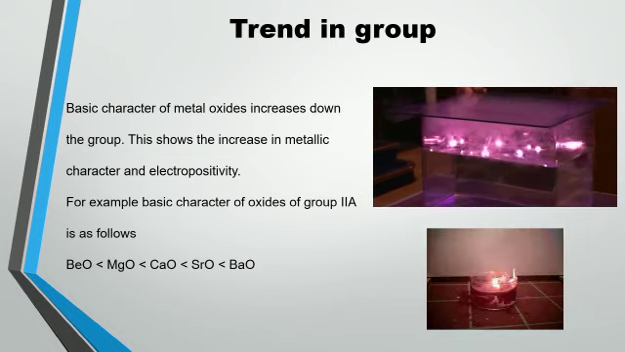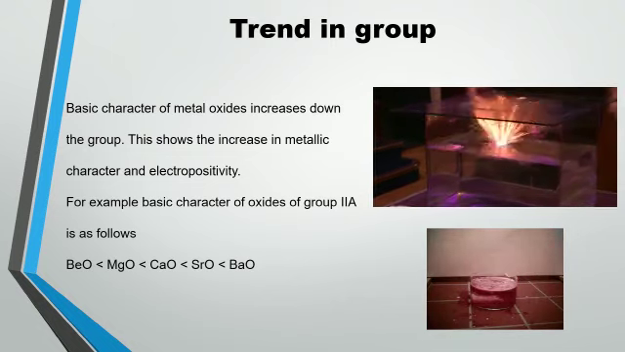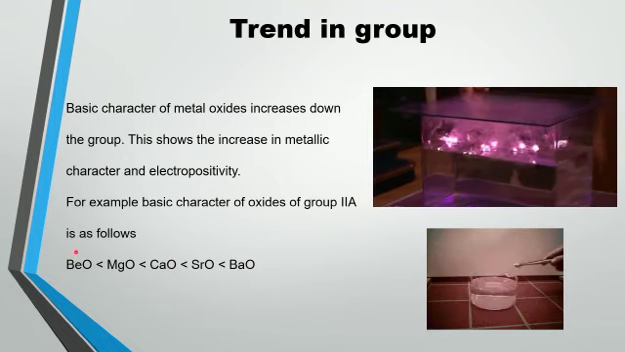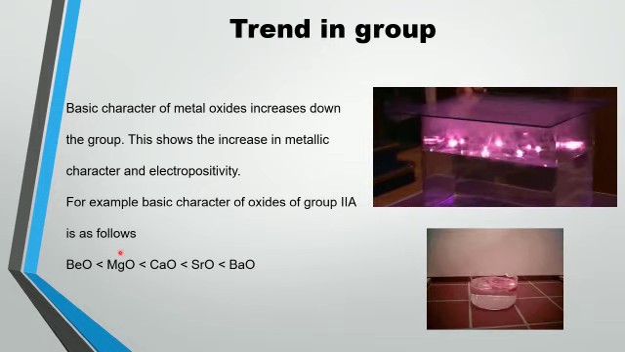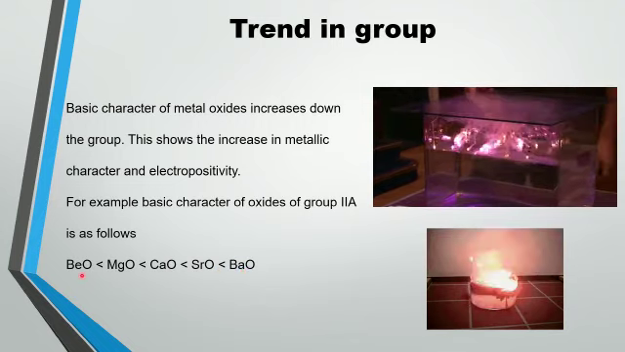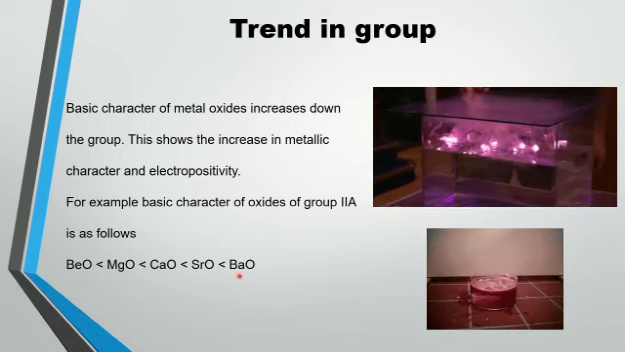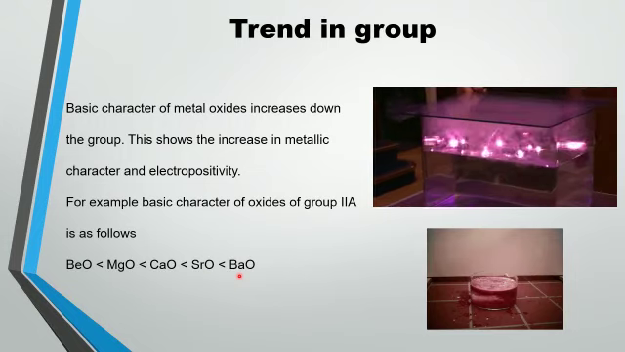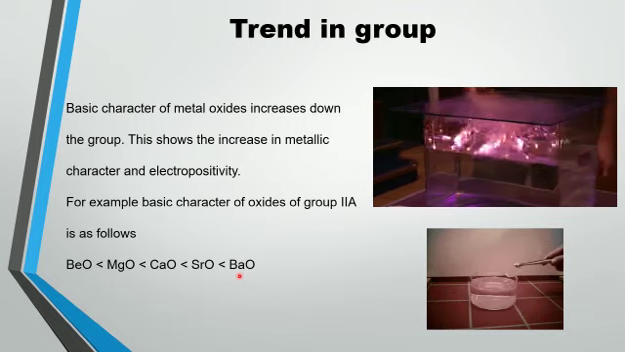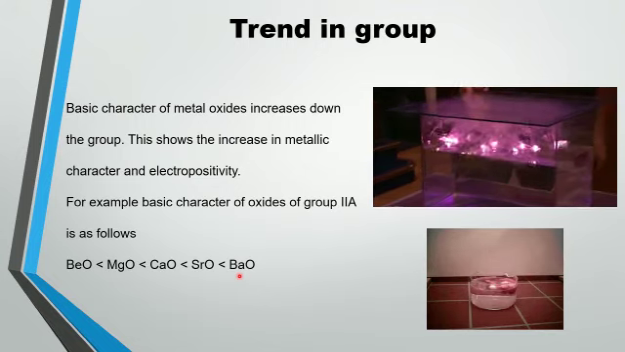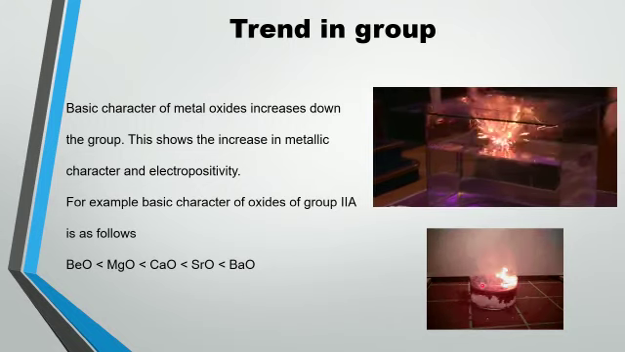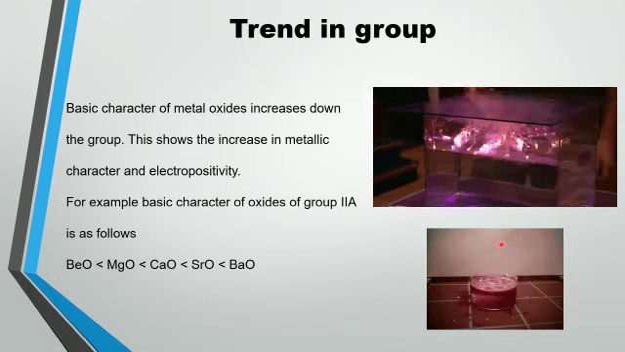Considering the elements from group to group, the basic character can be described by this relation: basic character increases as we move down the group from beryllium to barium, and as the electropositive character increases, it means that reactivity also increases. So when these oxides come in contact with water, the oxides at the bottom give more violent reactions.